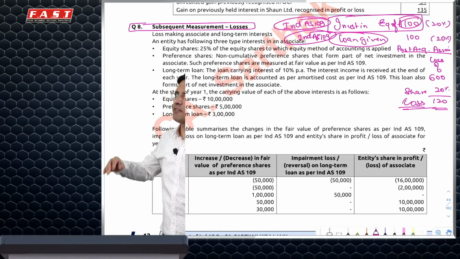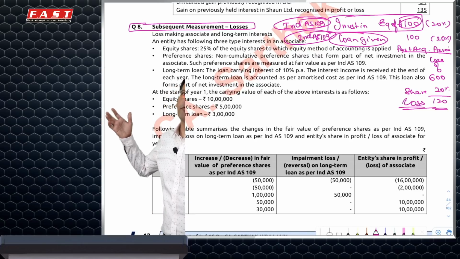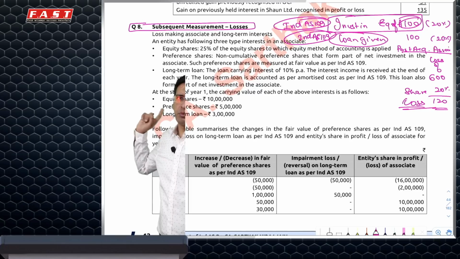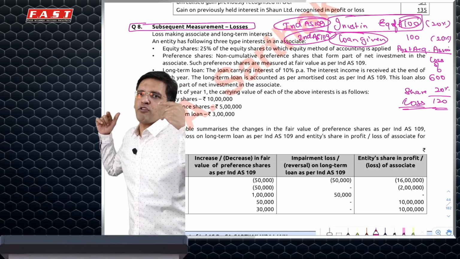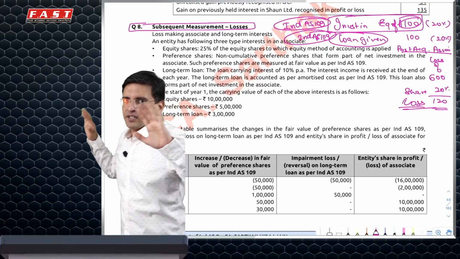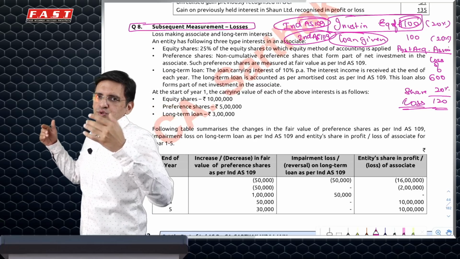So when the company goes for winding off, who would be the last person to receive money? Equity shareholders. So they'll be first written off. Then preference shareholders. So they'll be written off after equity shareholders. Then maybe unsecured loans. So that will come next.